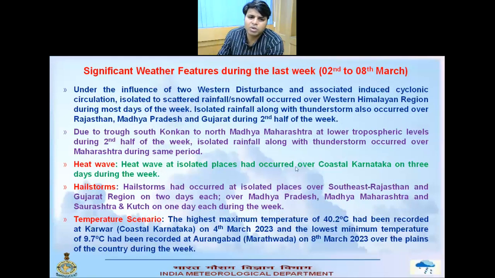And the temperature scenario: the highest temperature was recorded as 40.2 at Karwar, coastal Karnataka on 4th March, and the lowest minimum temperature was recorded as 9.7 at Aurangabad, Marathwada on 8th March 2023 during the week.